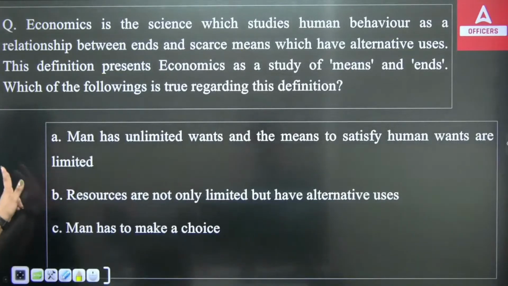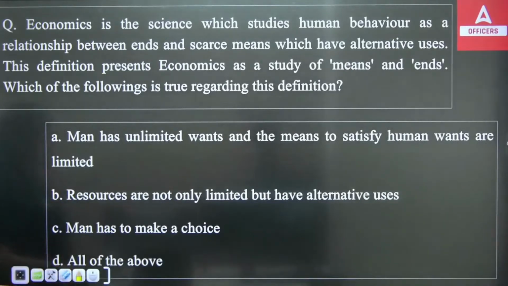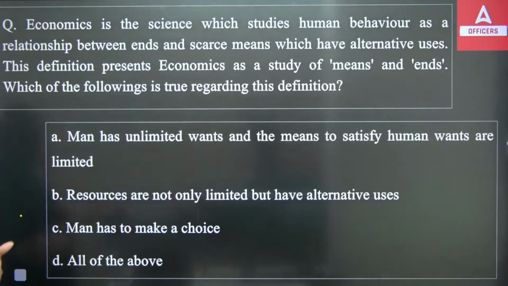Human behavior studies have been done, and they say there is a relationship between the ends and scarce means, which have alternative uses. You can have multiple uses of a single resource, the single means. So this definition presents economics as a study of means and ends. So you have to tell which of the following is correct.